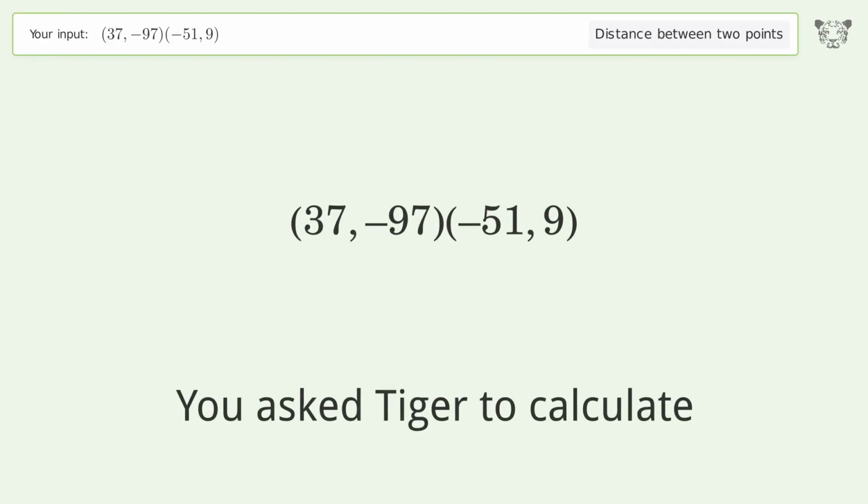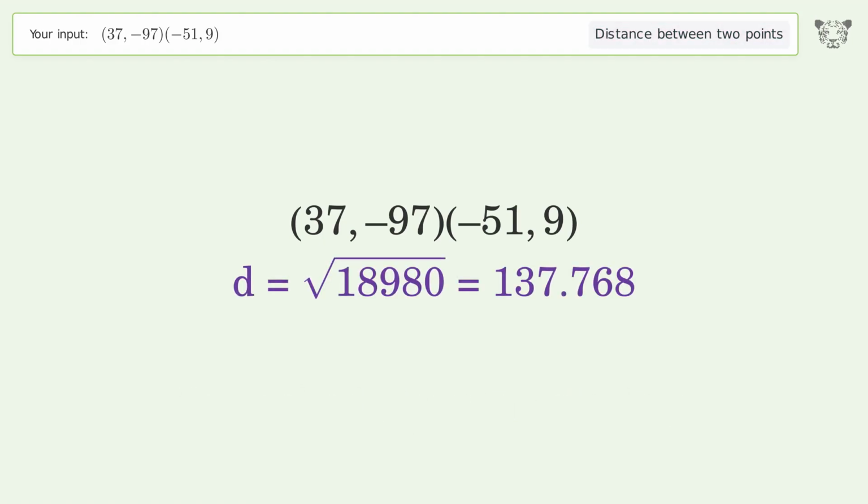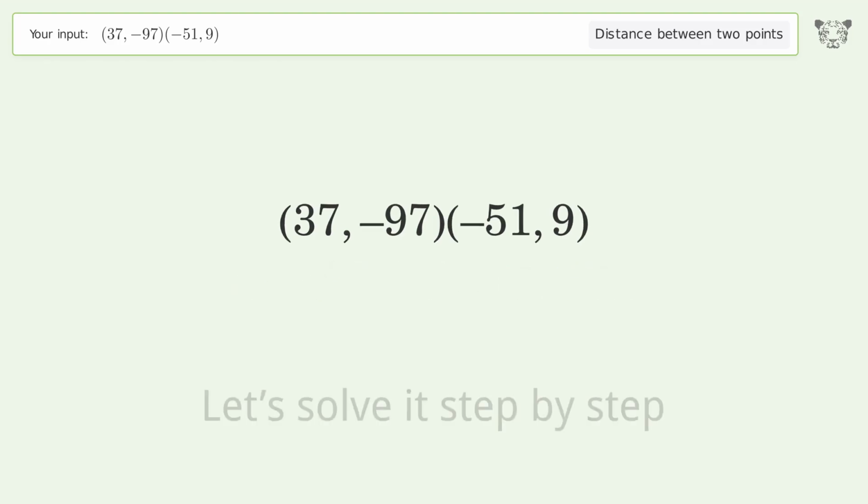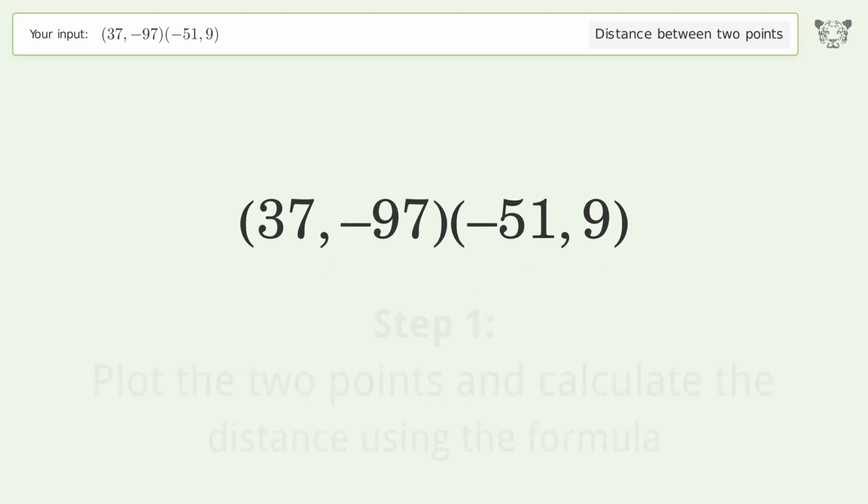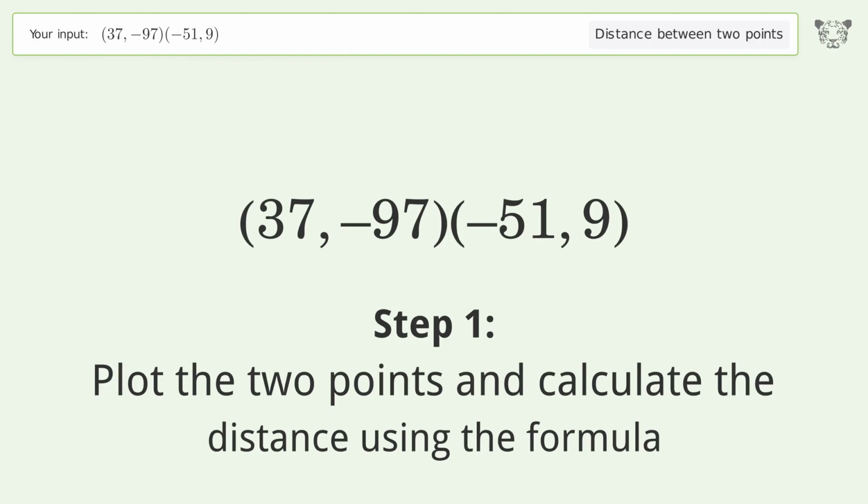You ask Tiger to calculate the distance between 2 points. The distance between the 2 points is the square root of 18,980, or 137.768. Let's solve it step by step. Plot the 2 points and calculate the distance using the formula.